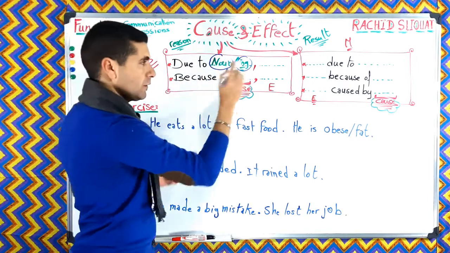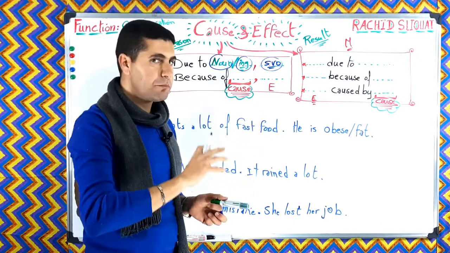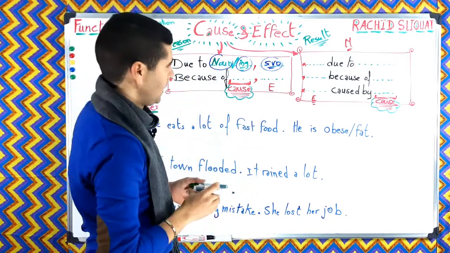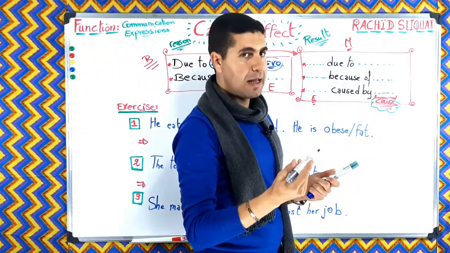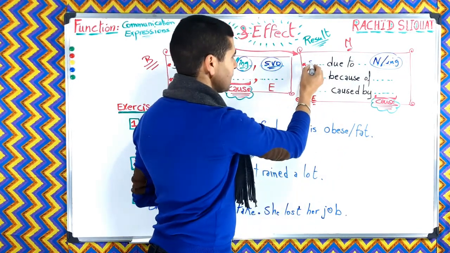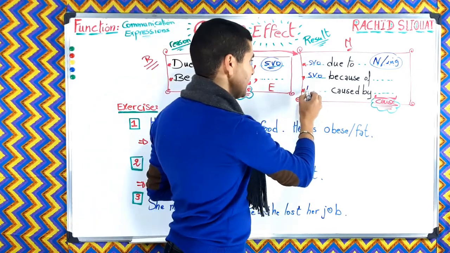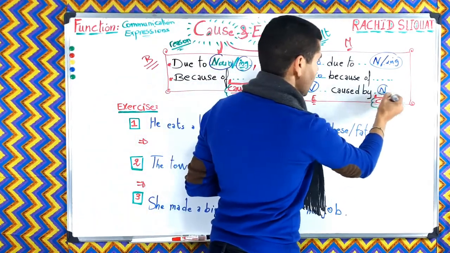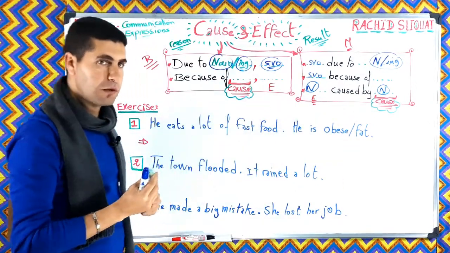And the second part is going to be the SVO, subject, verb, and object. The same thing here again. This part is going to be the noun or ing, and this part is going to be the SVO, except that caused by is also followed by a noun. And here again, the noun or ing. So this is how you can use these structures.